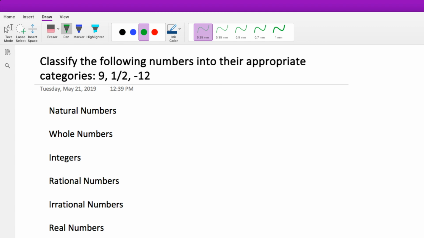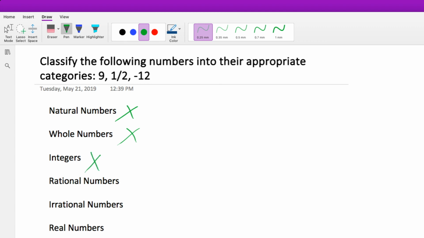1/2. Let's see. Is it a natural number? Well, I don't know about you guys, but I did not learn 1/2 in kindergarten, so it is not a natural number. Is it a whole number? No, it's literally a half, so it's not a whole number. Is it an integer? What is an integer? It is all of the natural numbers and the whole numbers plus the negative version of them. So if it's not even a natural number or a whole number, how can it be something that is part of a natural and a whole number? So it's not an integer.